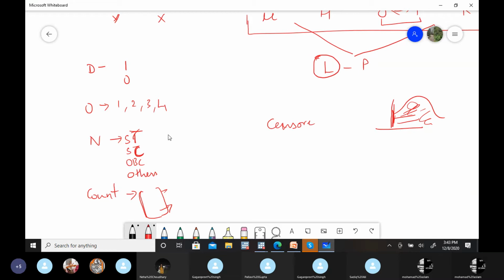But first let's try to understand these 4. These are the limited outcomes, not purely qualitative variables. I'll take the censored outcome in the end. But first just try to understand these 3: discrete, ordered, and nominal. These are the 3 possible combinations in your dependent variable, where you have the problem of the OLS method.